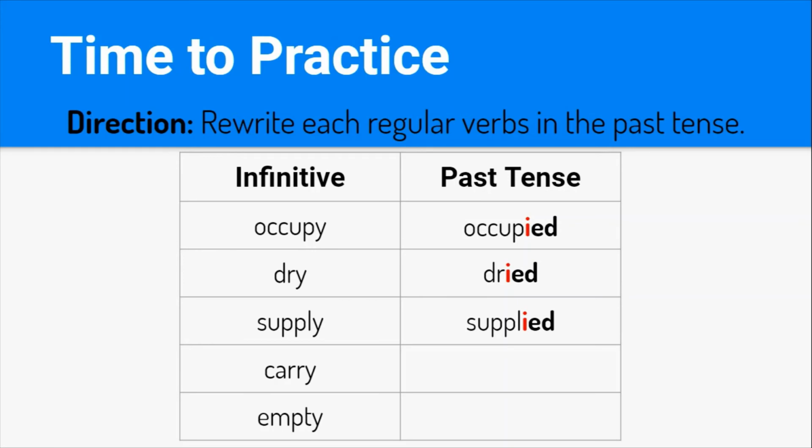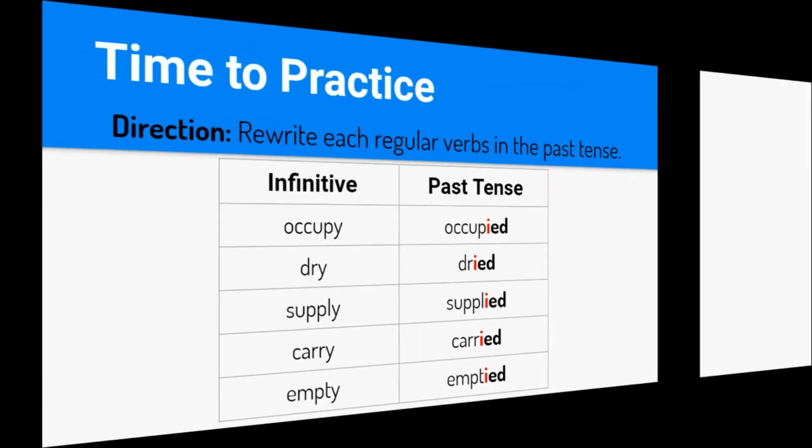That's right. Now we have supplied. Carry. What do we have in front of the Y? Yeah, we have the R. So we're going to drop the Y and add IED. So now we have carried. And the verb empty, we're going to again drop the Y and add IED. And we have emptied.